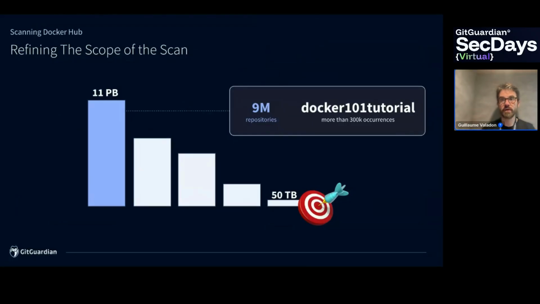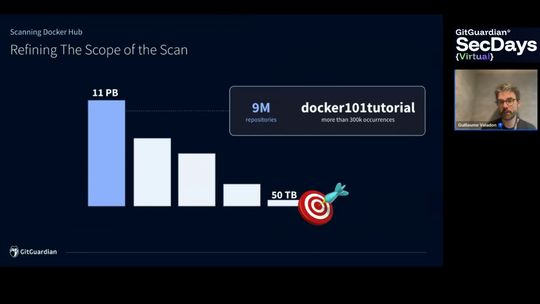If you put everything together, we discover 26 million images, split in 9 million repositories, like gvaladon sec days. If you do some computation, you'll soon realize that it's a lot of data, 11 petabytes, and that's definitely something that is not possible to download or scan. So next, I will explain how we go from 11 petabytes to 50 terabytes. That's actually the data that we scanned, and that's where we actually detected secrets.